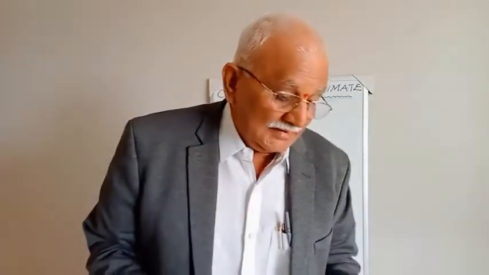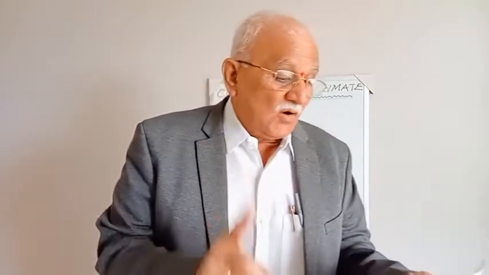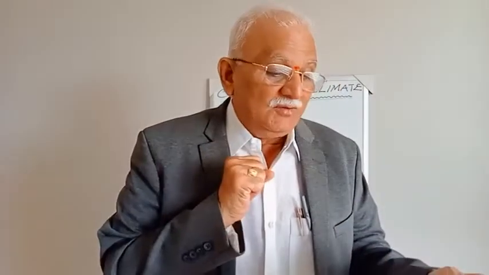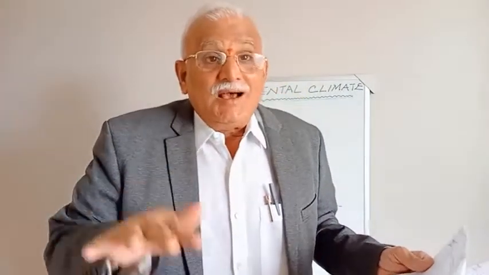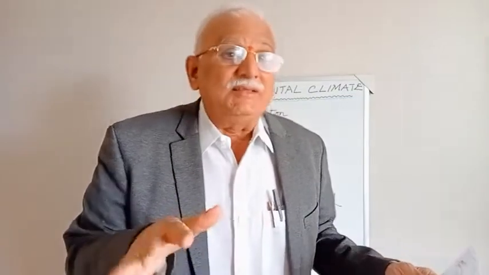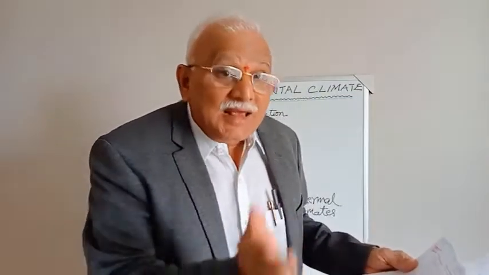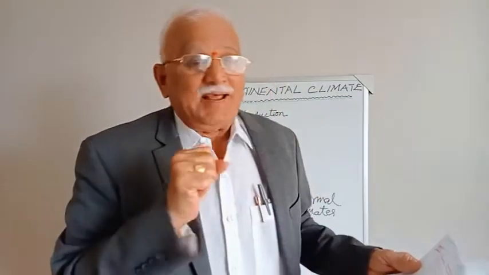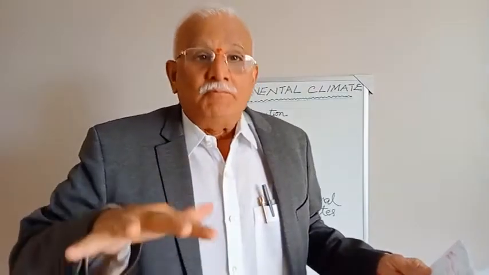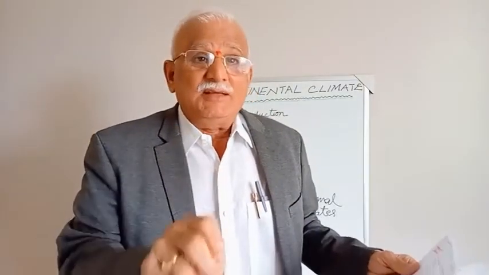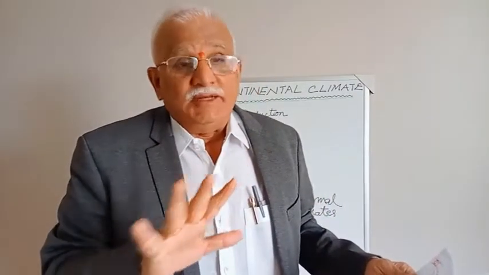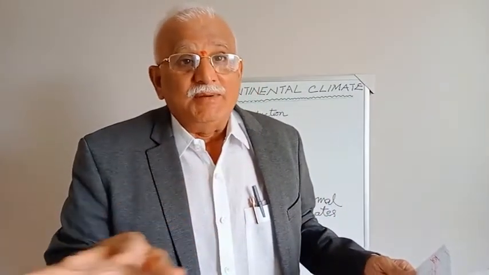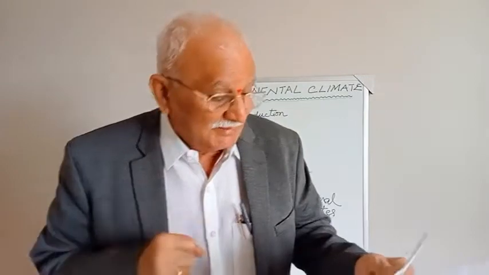Another important thing is that continental climates do not have the stabilizing influence of a neighboring large sea or ocean. Seas or oceans play a stabilizing role in the climate of maritime areas, whereas in the continental climate, there is no such stabilizing influence.